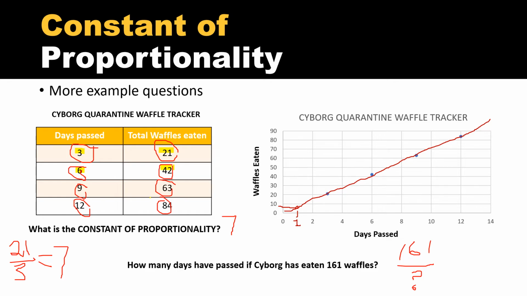Again, as I've told you on the previous lessons, right now I'm okay if you use a calculator. 161 divided by 7 is going to equal 23. So the answer to that question would be that 23 days have passed if Cyborg has eaten 161 waffles.